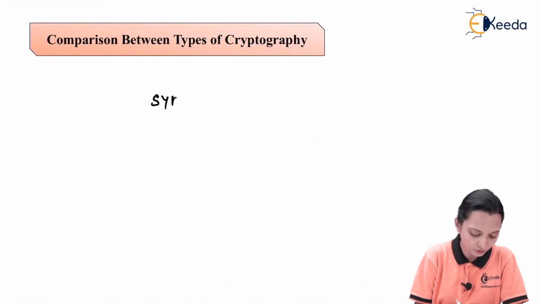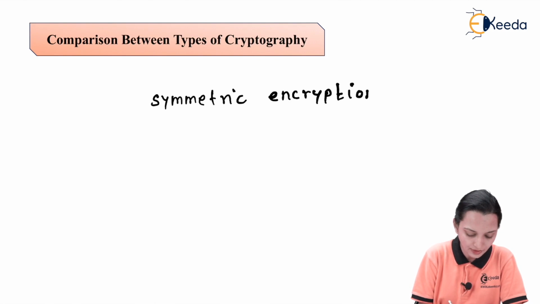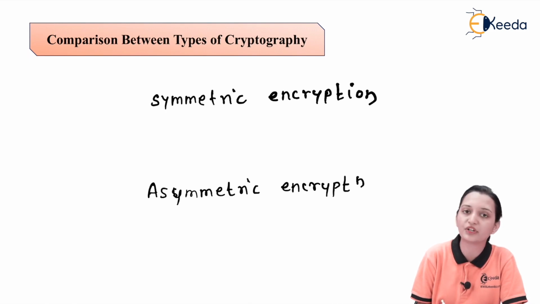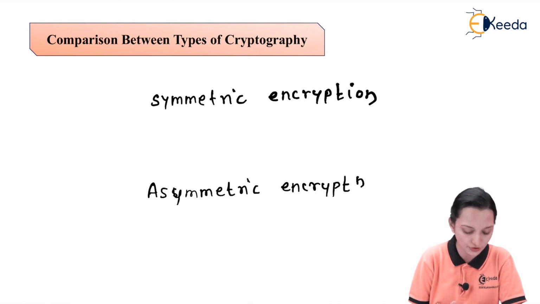What are they? One is the symmetric encryption algorithm, and one is the asymmetric encryption algorithm. It depends on the number of keys used for the communication.